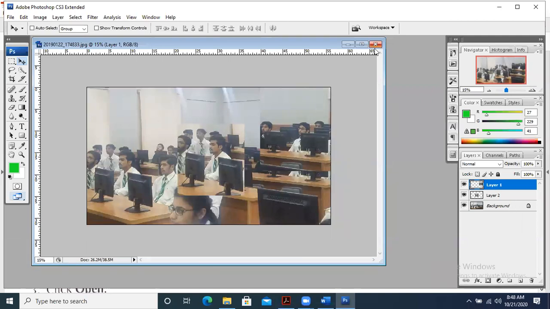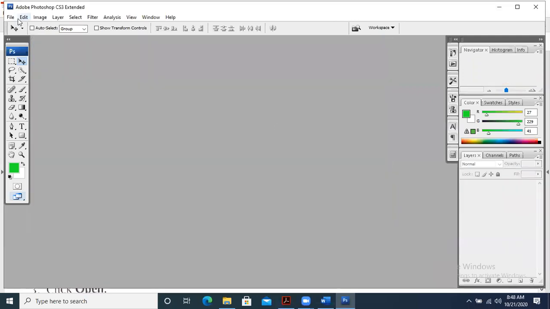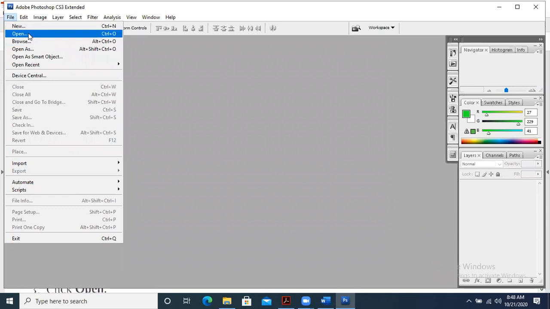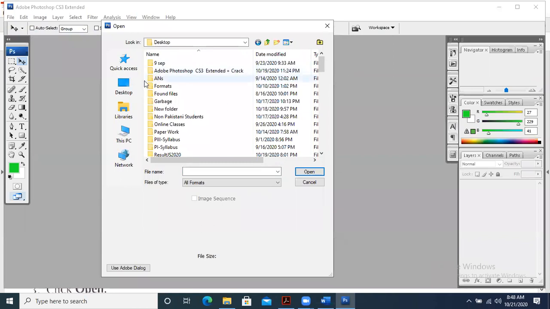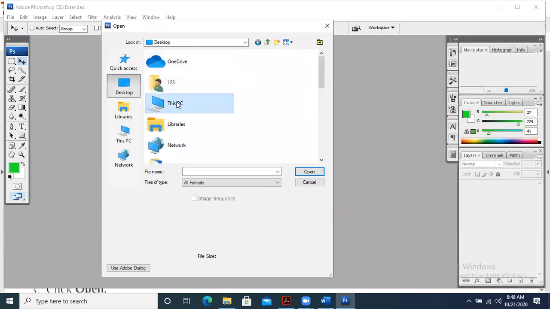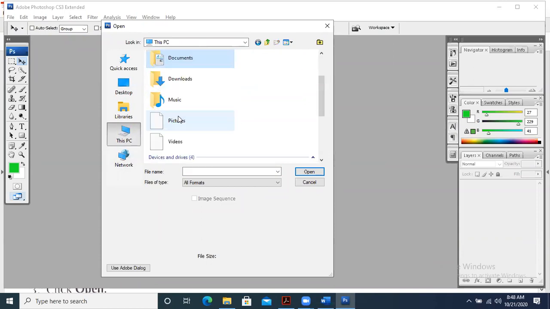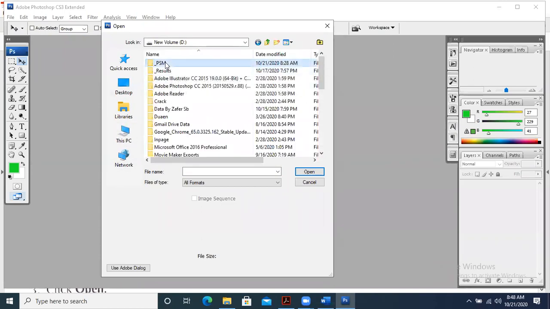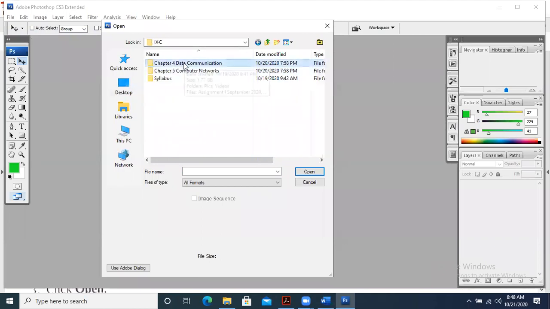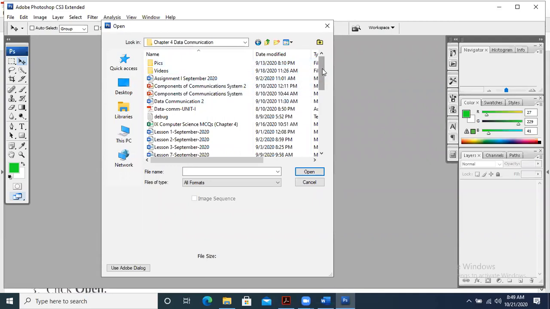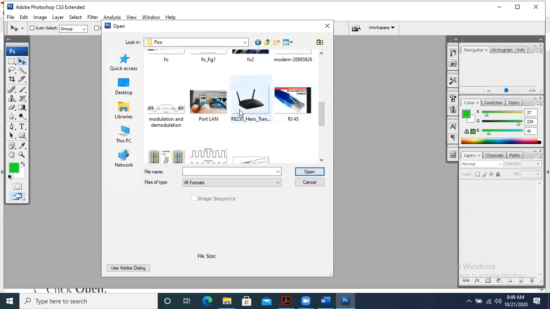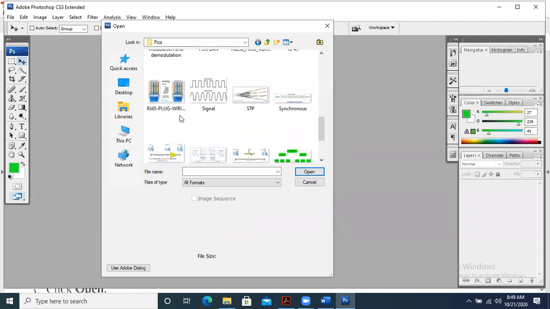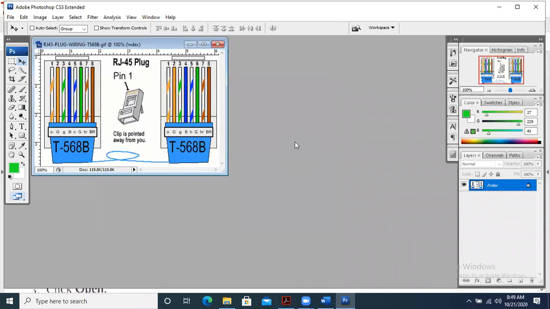We can take any portion of the picture. Let me show you this once again so that you may have a clear concept about it. First we will take some image. Let's suppose we take an image from here. These are some different images related to computer science. Let's suppose I take this image. Now this is a complete image showing you the RJ45 connector.